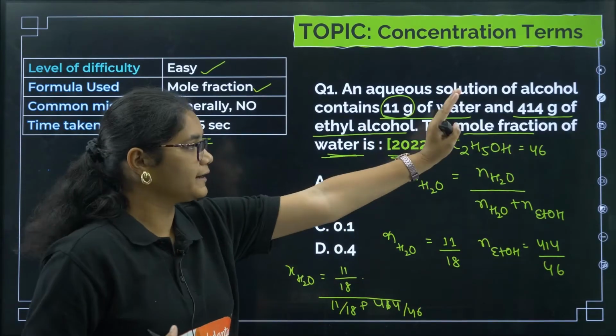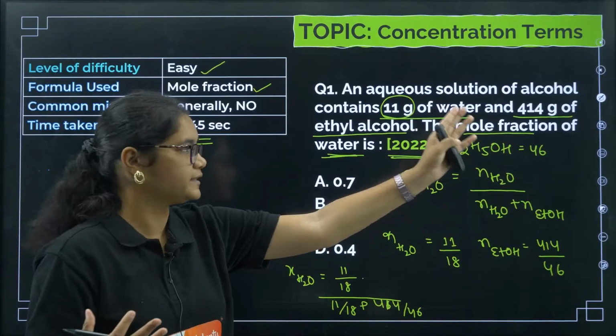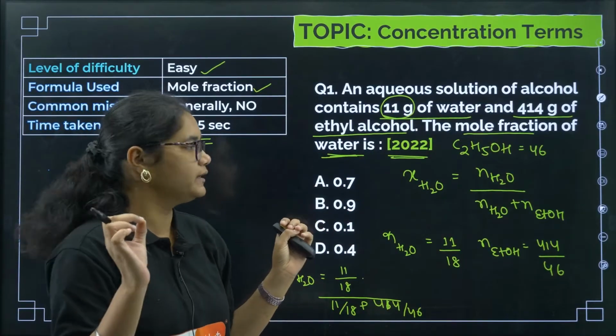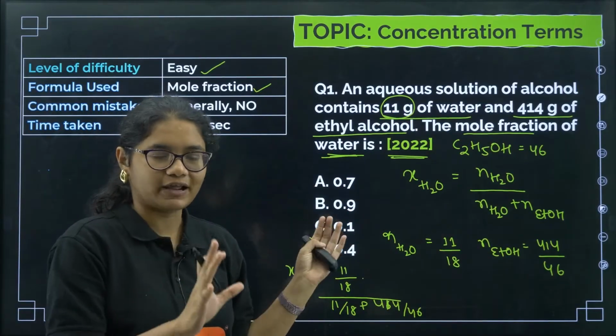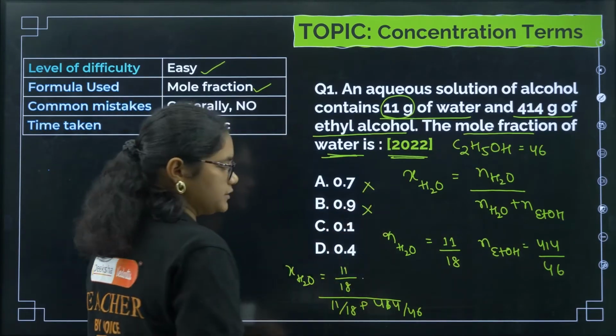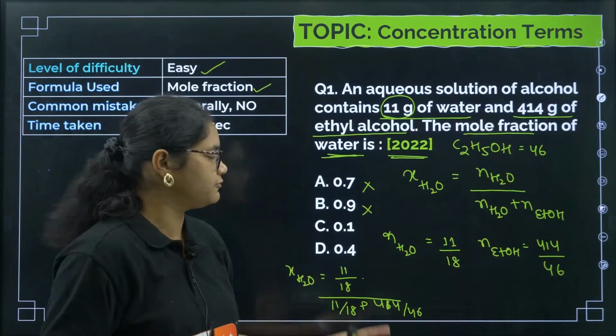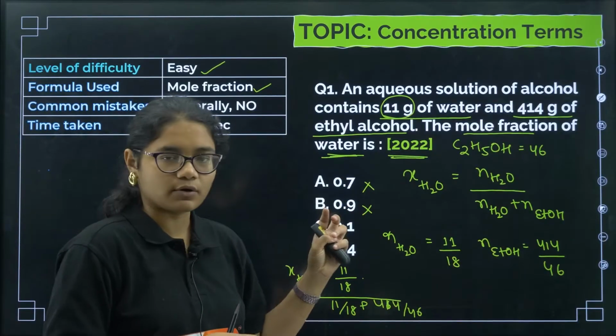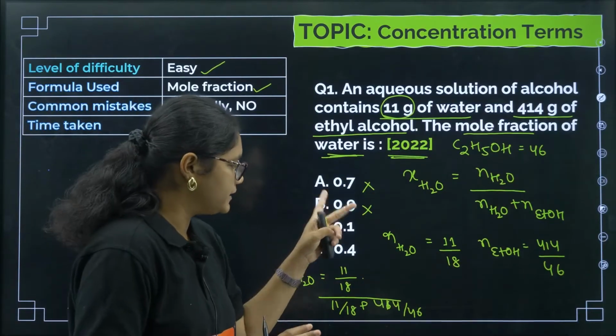400 grams of ethyl alcohol is there and mass of water is only 11 gram. So that means its mole fraction will also be very less. So you can easily eliminate these two options, right? 0.7, more than 50%, it is saying that it is water, right? So that is why we can eliminate this option.